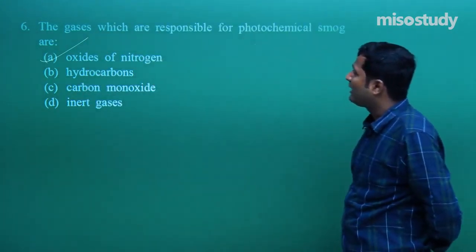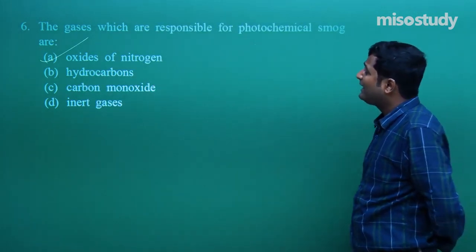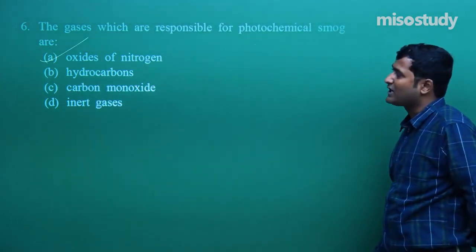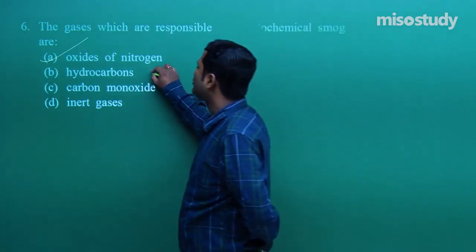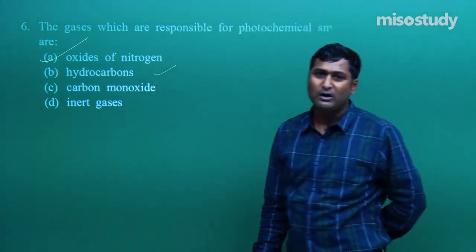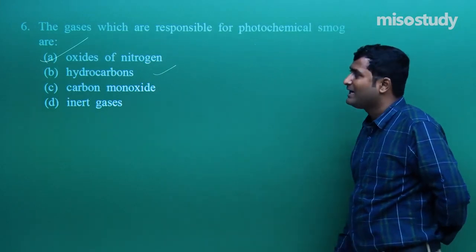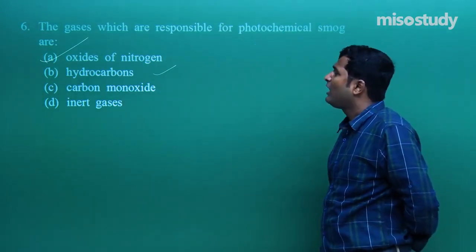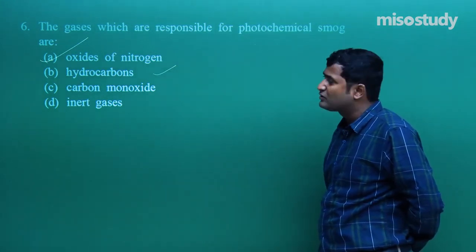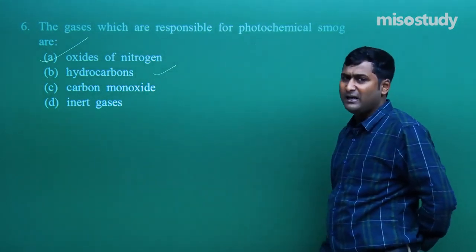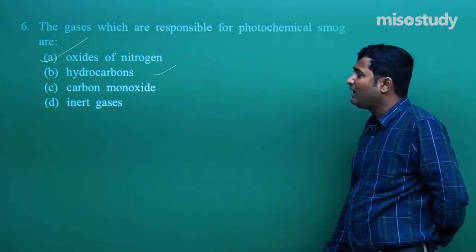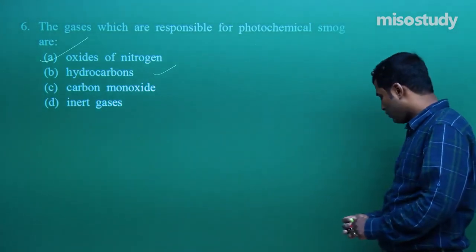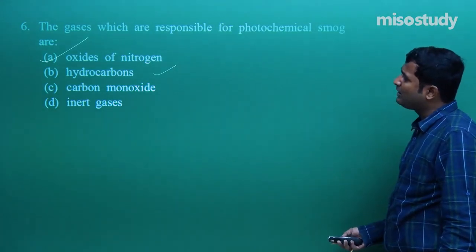If I take it as a multiple choice type question, then hydrocarbon is also possible. But if only one option is correct, then option number A is correct. And if I talk about the multiple choice question, then A and B may be the correct answer. Clear to you? So let's move to question number 7.